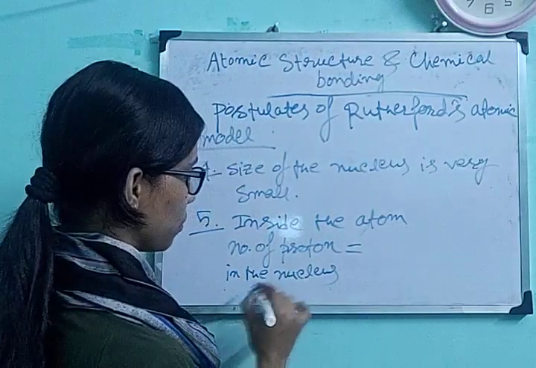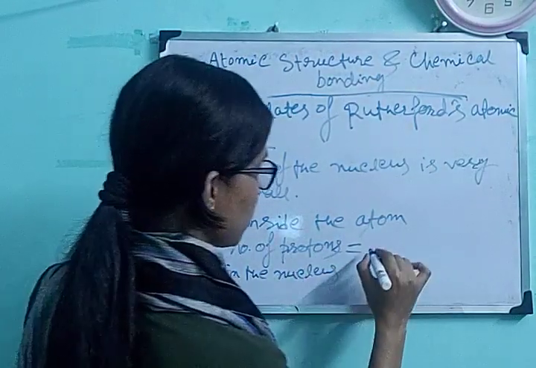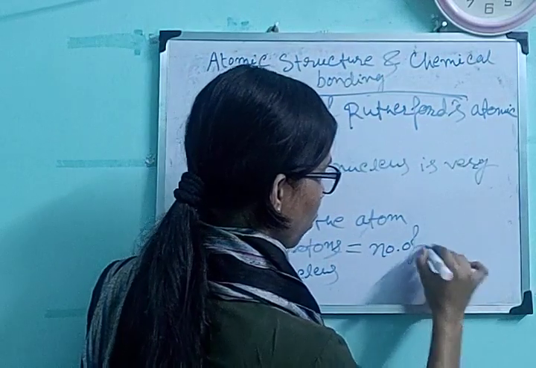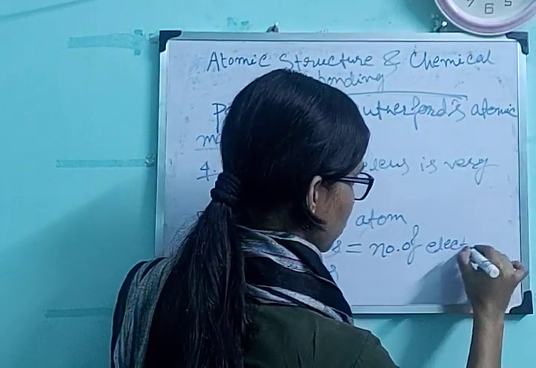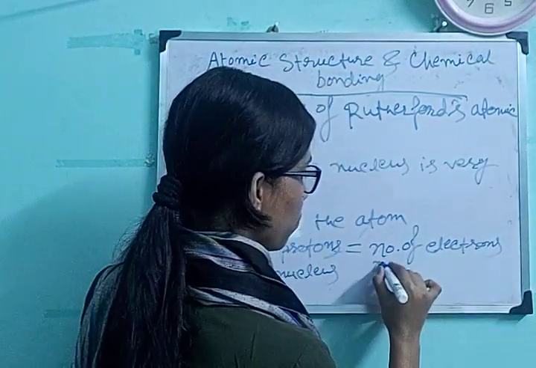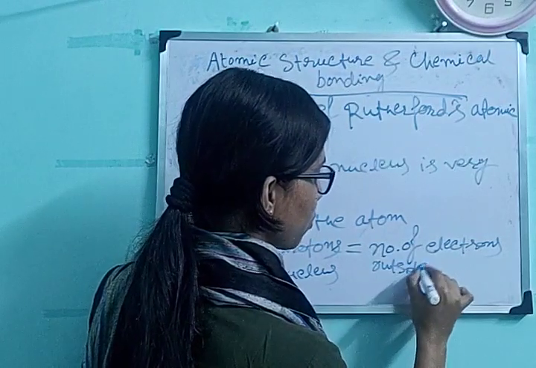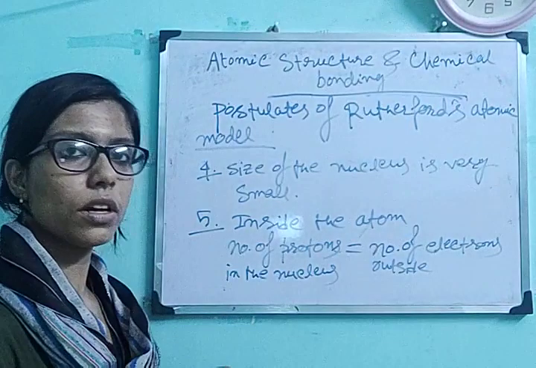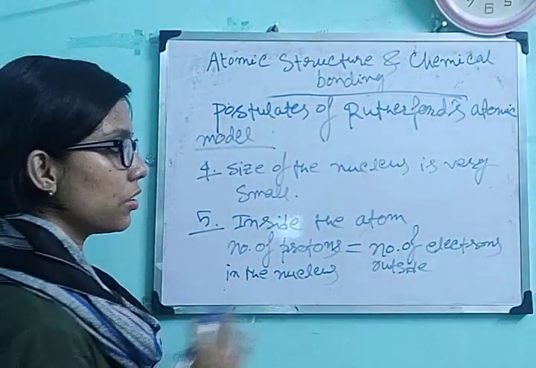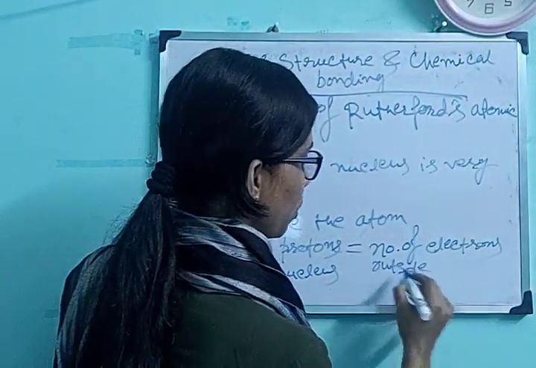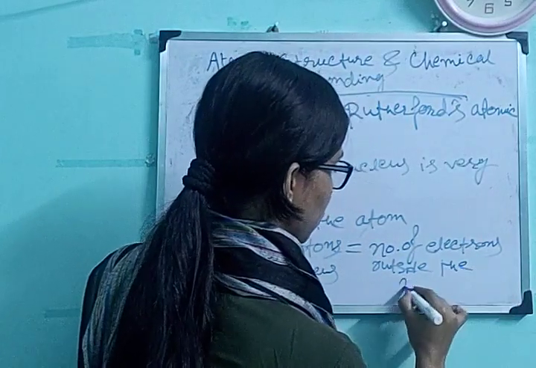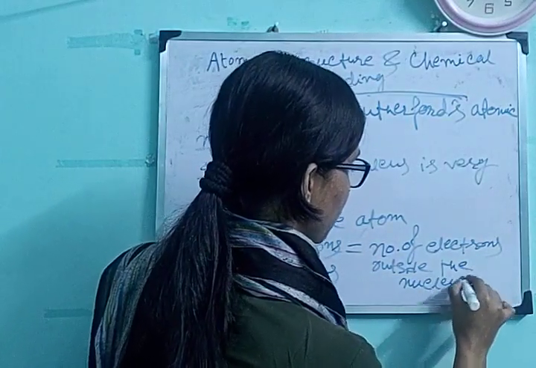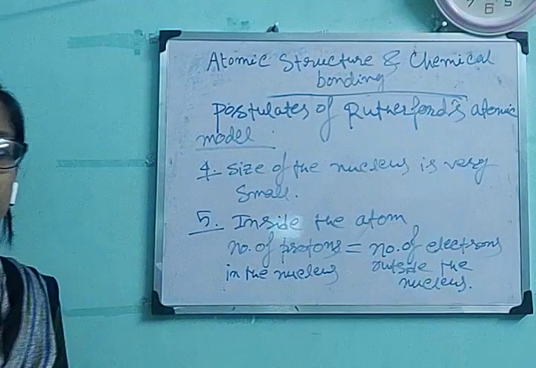The number of protons inside the nucleus is equal to the number of electrons outside the nucleus. Electrons are negatively charged, protons are positively charged, their numbers are equal, so they are cancelling the charge of each other. This is another point of Rutherford's atomic model.